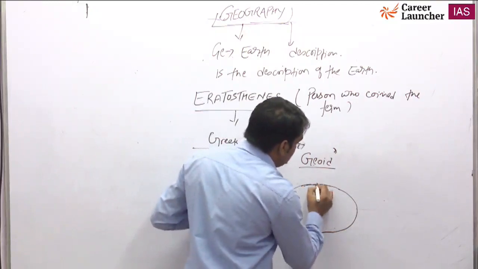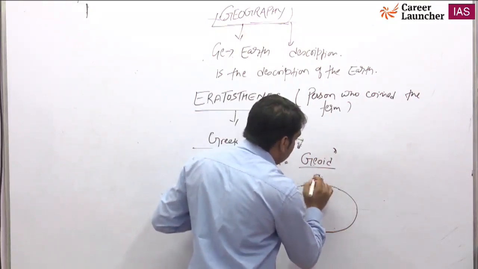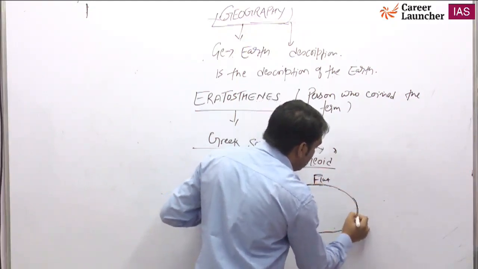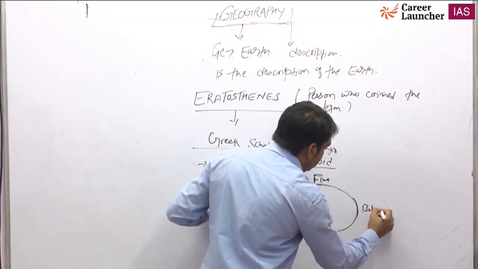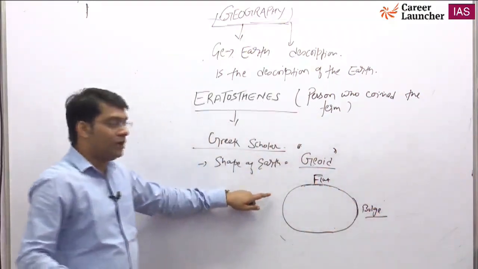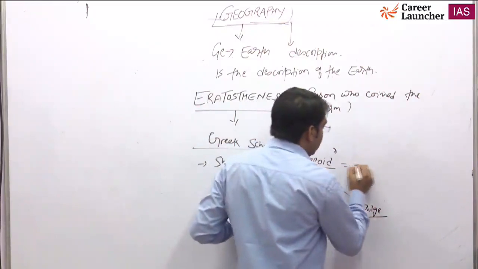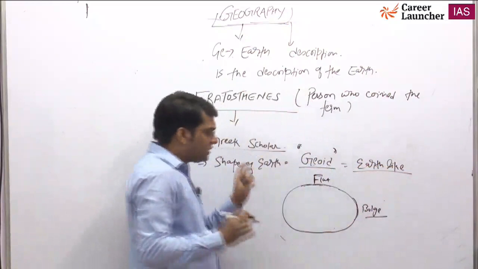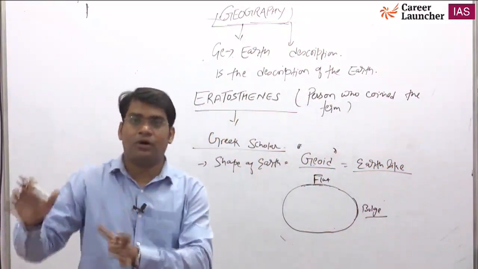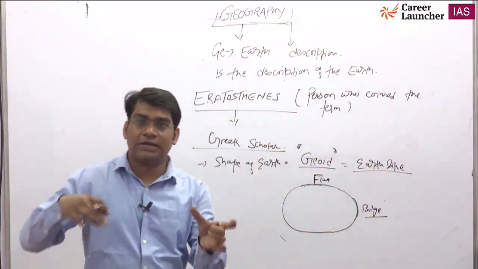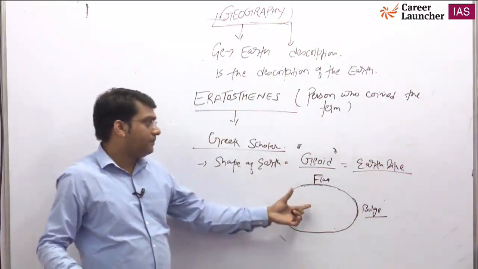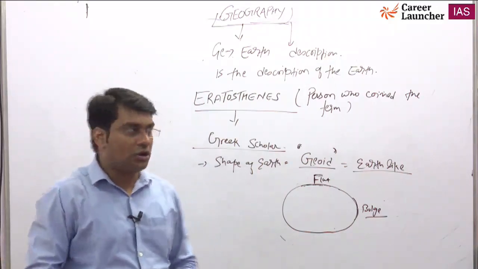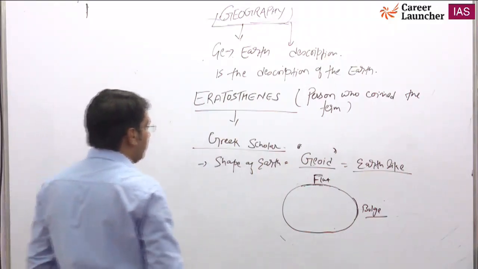So this is the pole, a flat pole, and this is the bulge at the equator. This is called a geoid shape. Its meaning is earth-like. Basically, the shape of the earth is similar to earth-like. No object that exists on the earth's surface has a shape similar to the earth's shape. So that's why it's called geoid, basically an earth-like shape.